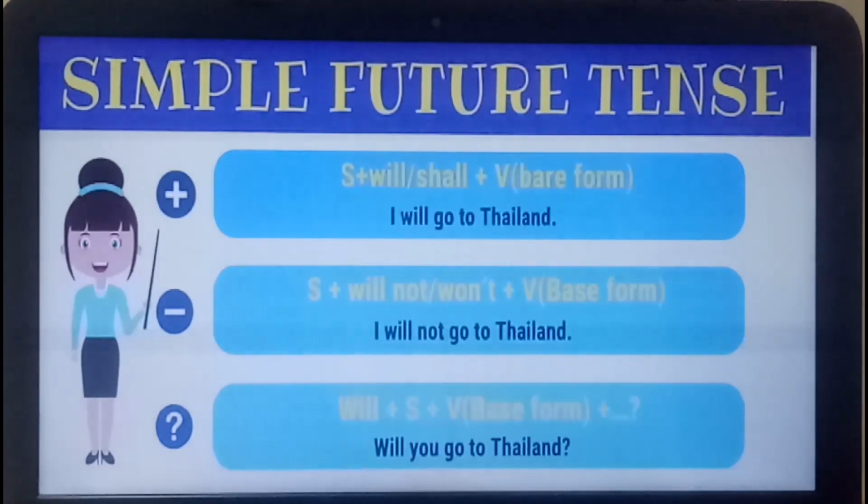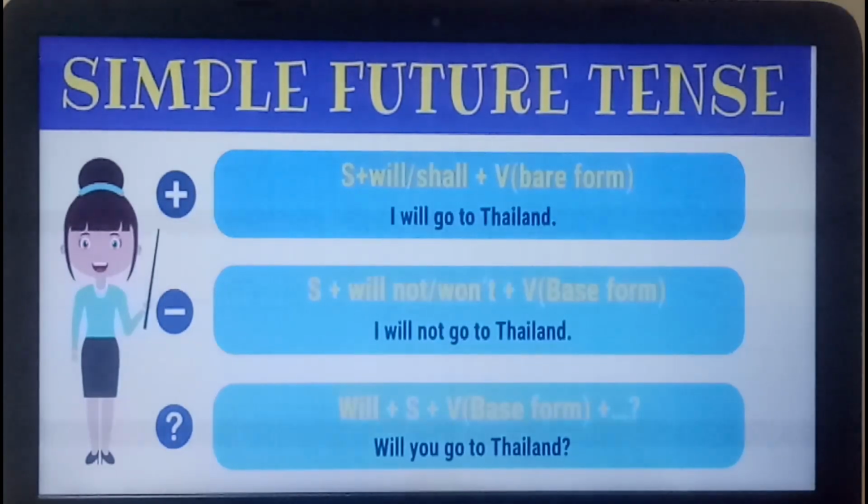Now, a very simple rule is there. We have to use will or shall plus first form of verb for positive. For negative, we are going to add not, and for interrogative, will comes in front. We can use will also, we can use shall also, but nowadays we only use will. So you just need to remember that you are going to use will plus first form of the verb.